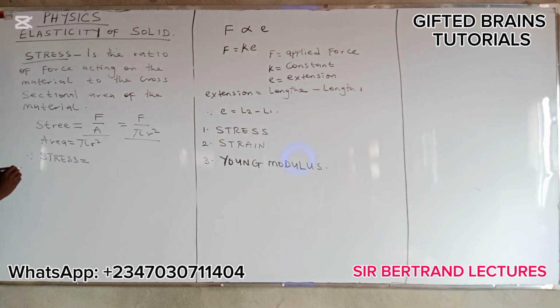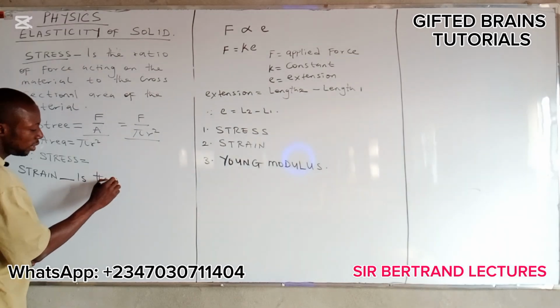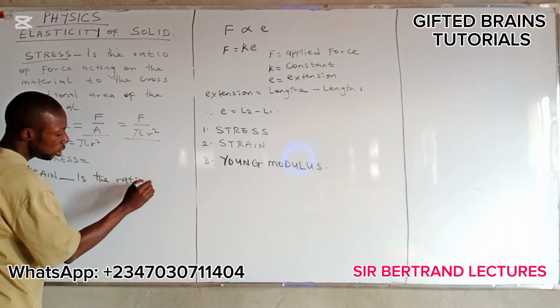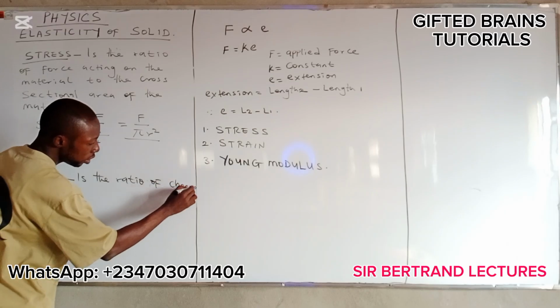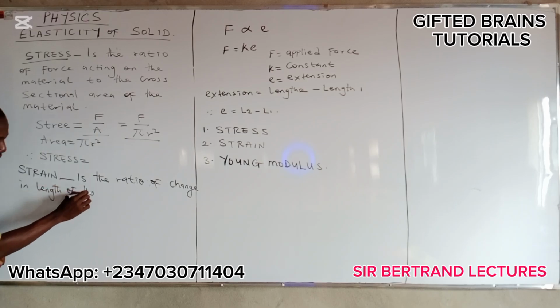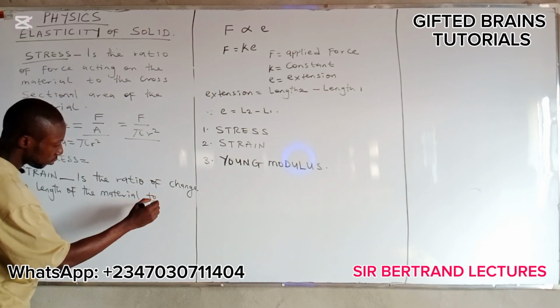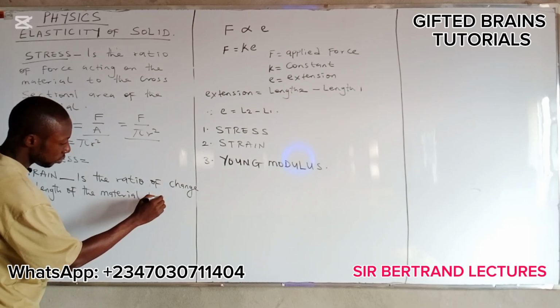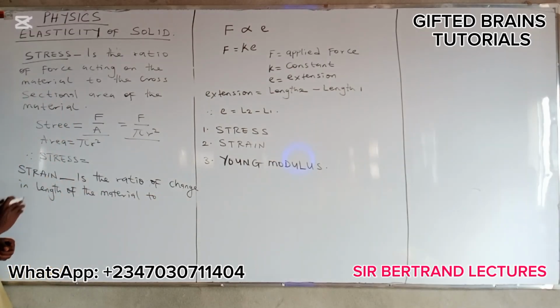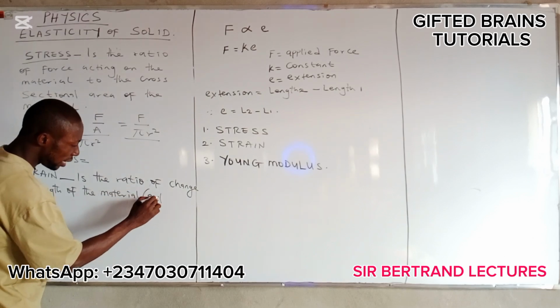Now, let's look at strain. Strain here on the board is the ratio of change in length of the material, which is also known as extension.